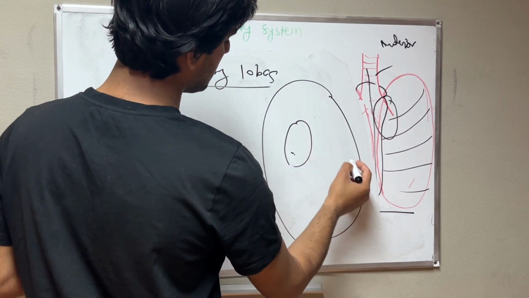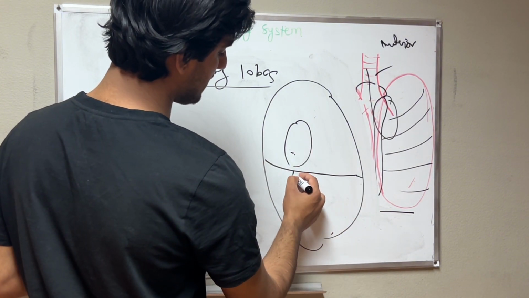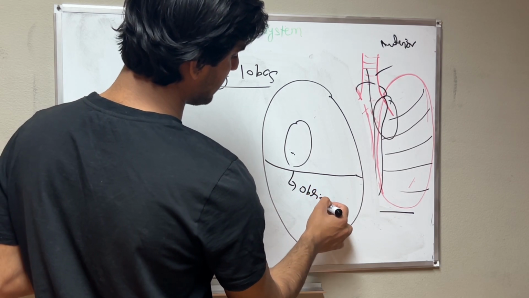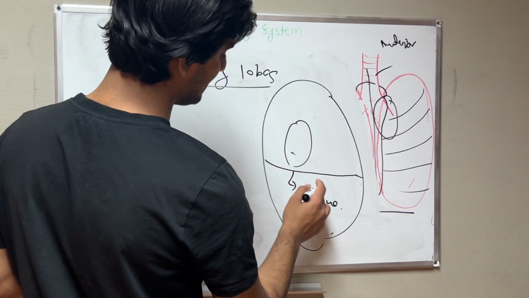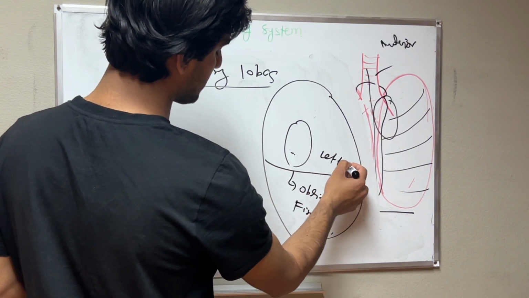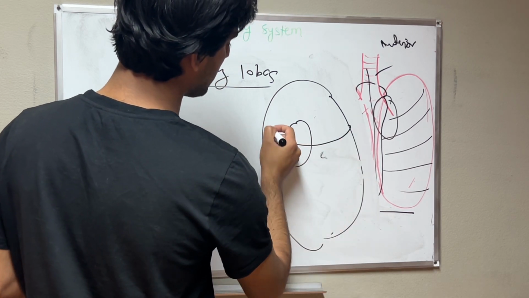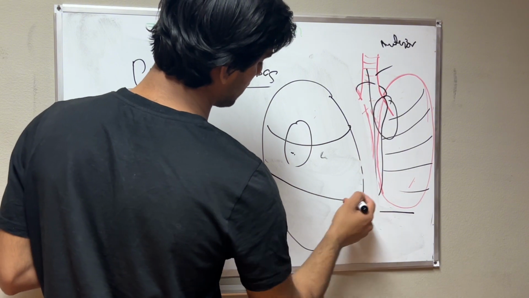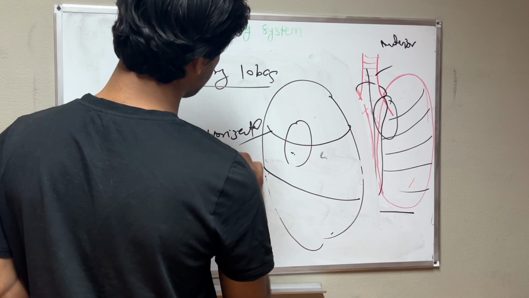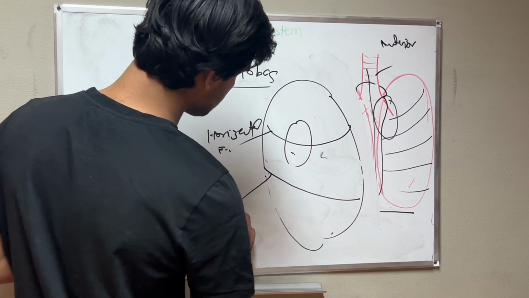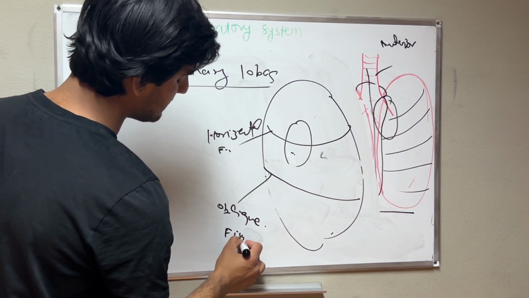In the left lung we have the fissure called the oblique fissure, which separates the lobes. This is only in the left lung. But in the right lung we have 2 fissures. One is the horizontal fissure, and this one is the oblique fissure.